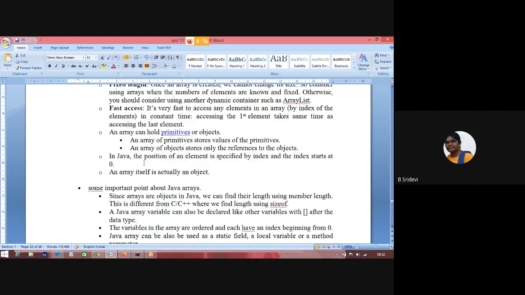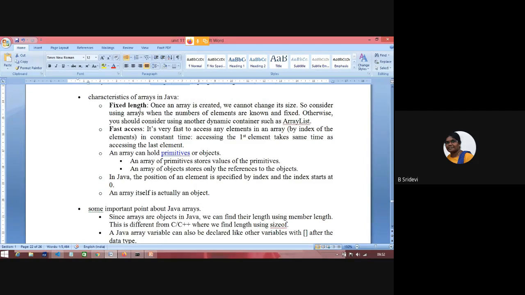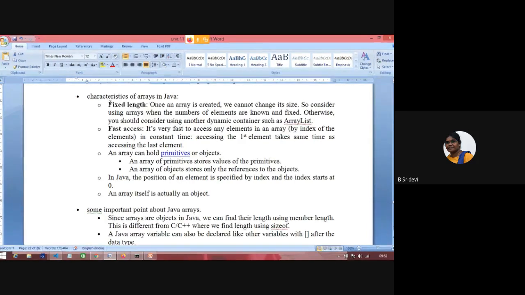But a few points about arrays: arrays are fixed length. That means once you declare an array of 20 items, you can store only 20 items. You cannot store a 21st item. Suppose in Python, L is equal to 1, 2, 3, then L dot append of 4, and it can append the 4th item also. But if I declare an array of size 5, I cannot put the 6th element. That is the main drawback of arrays.